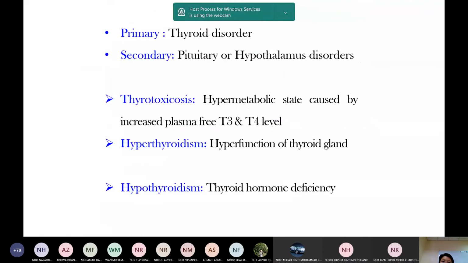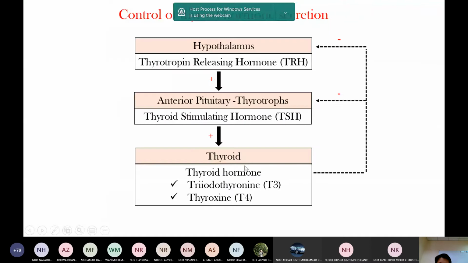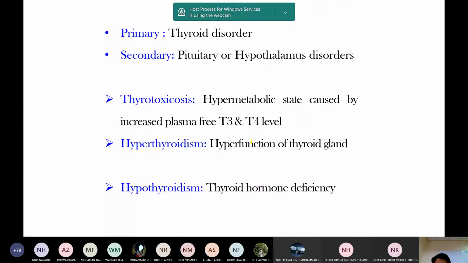The thyroid cause is the primary cause, where the pathology is in the thyroid. If the pathology is in the anterior pituitary or hypothalamus, then it is a secondary cause. Excess thyroid hormone production, hyperfunction, is called hyperthyroidism. Decreased thyroid hormone production, meaning thyroid hormone deficiency, is called hypothyroidism.